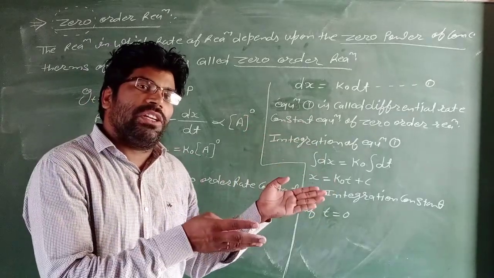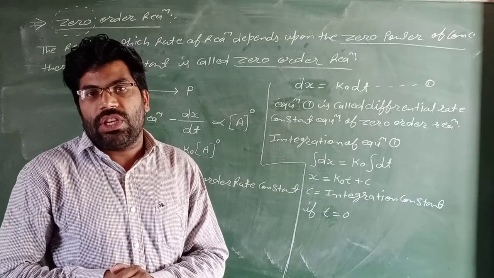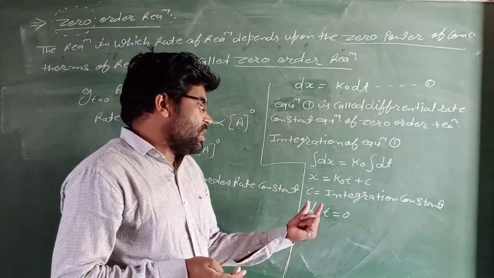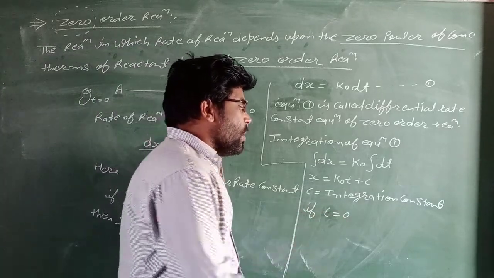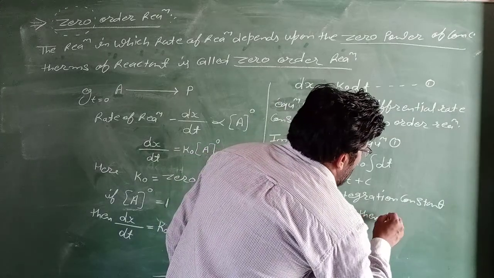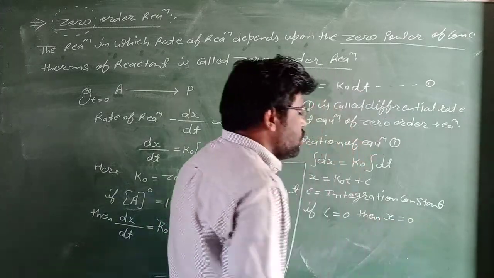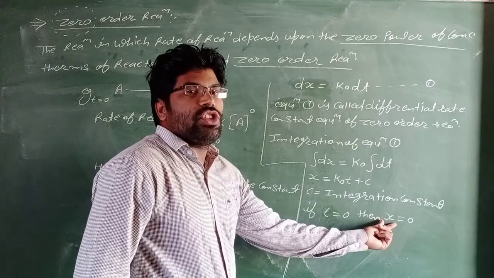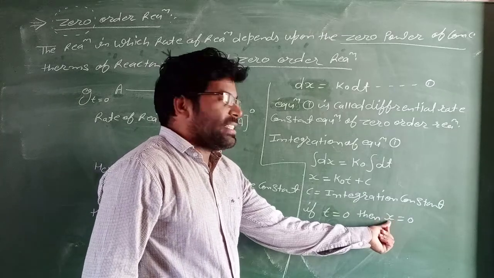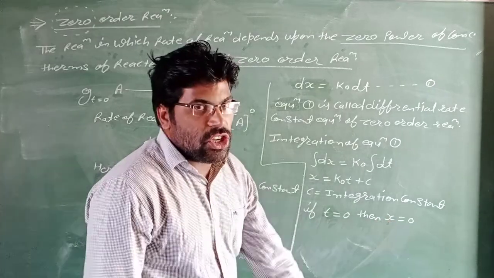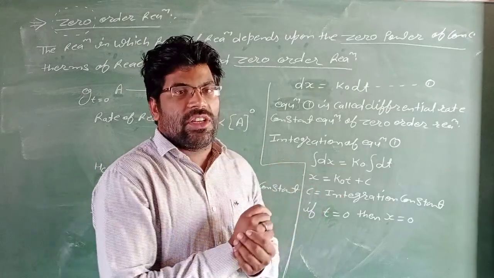So the change of concentration is 0. If t equals 0, then x, the change of concentration, equals 0.